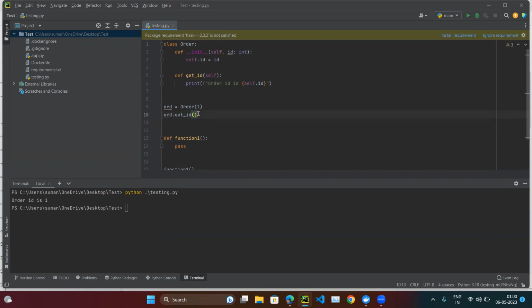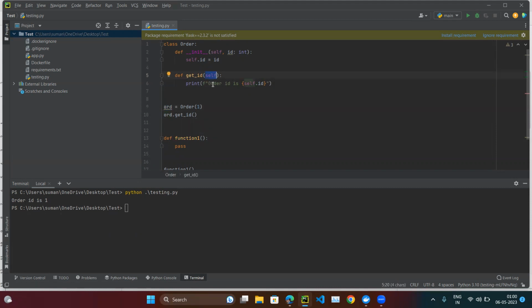But here, what we said, there is no argument, but here we are passing some argument. So this argument is basically this ord. So what is self? Self is the instance, or you can say object, of this class. Whenever we create an object or instance of that particular class, that is called self.